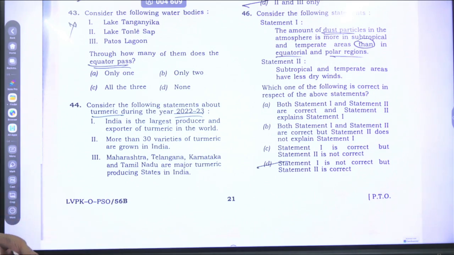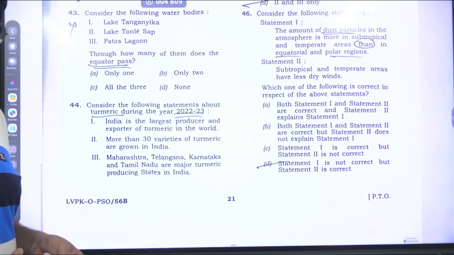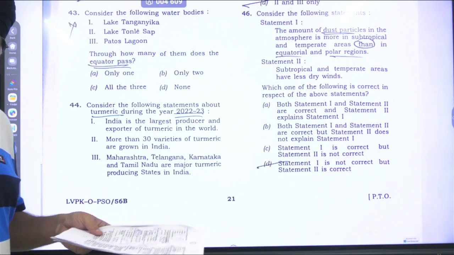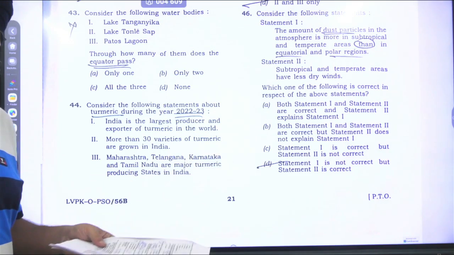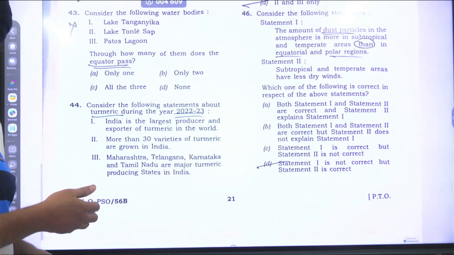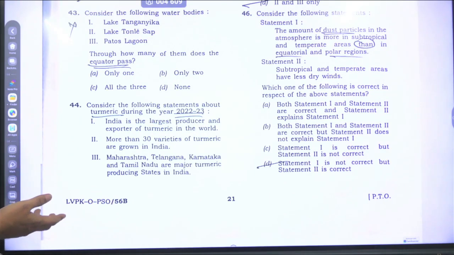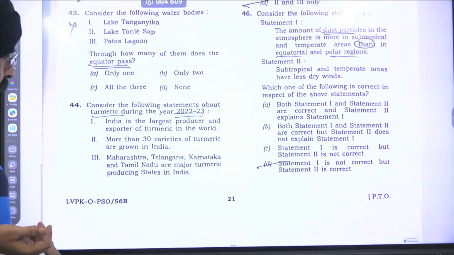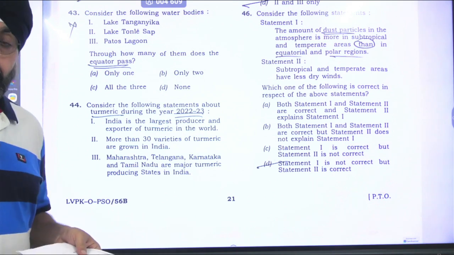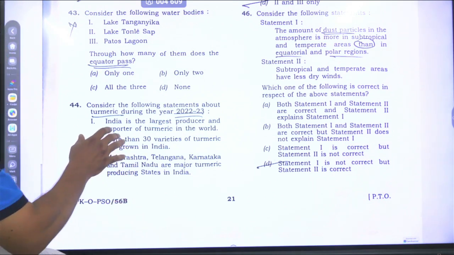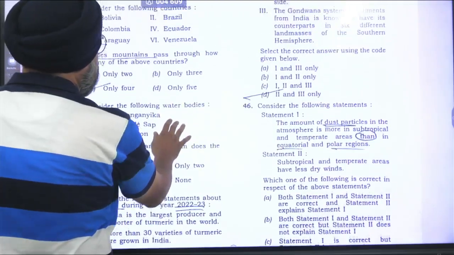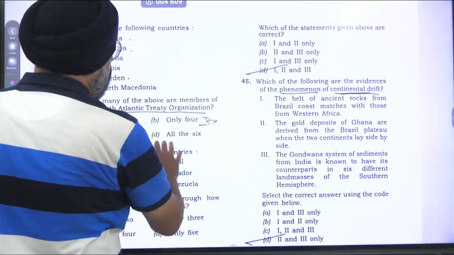This is from human geography. This is a bit peculiar one, maybe out of the reach of every person. We normally do the food grain crops, spices, pulses, and oil seeds collectively. A bit difficult one on turmeric. All the 3 options are correct. India is the largest producer and exporter of turmeric. More than 30 varieties are grown in India. And these are the states where turmeric is grown. All the 3 options are correct.